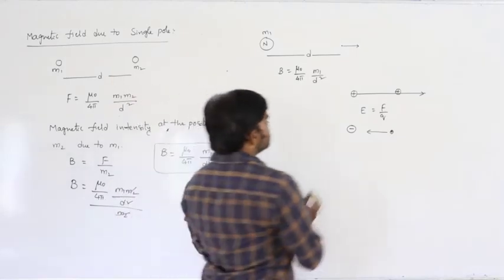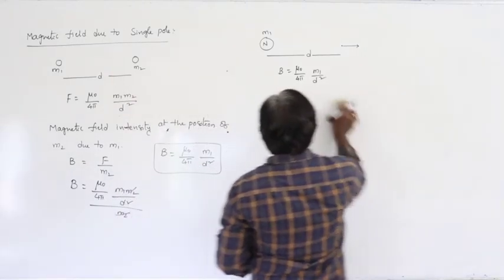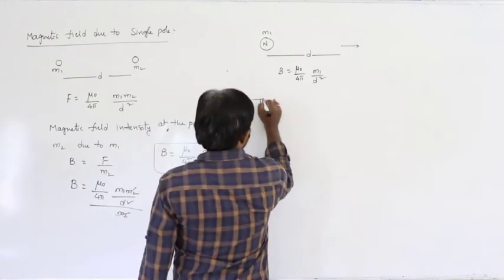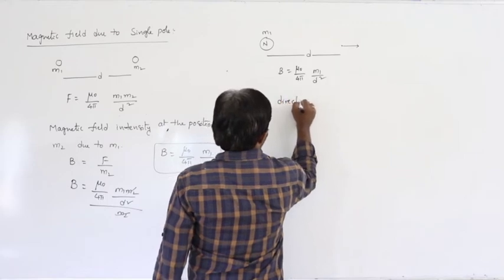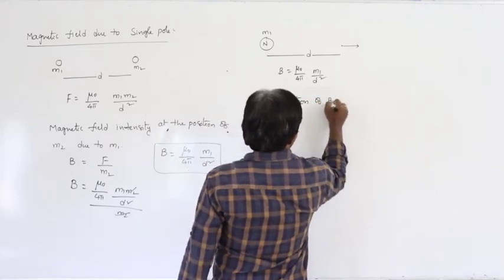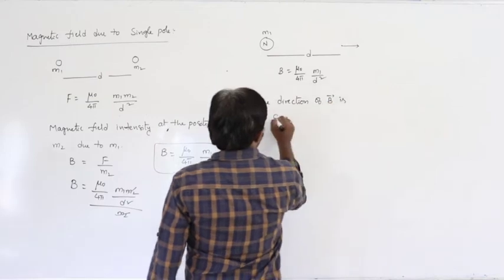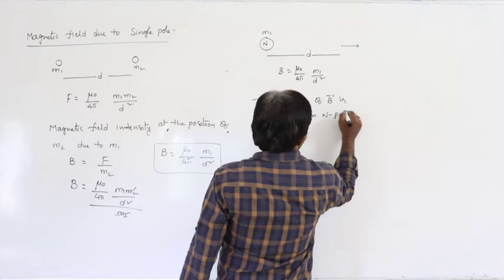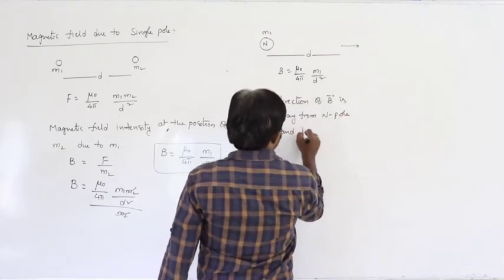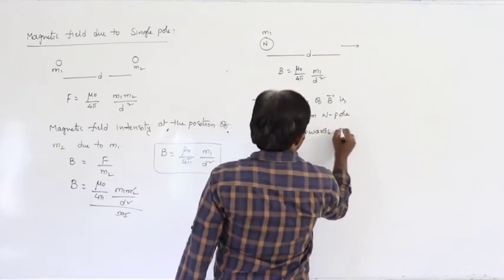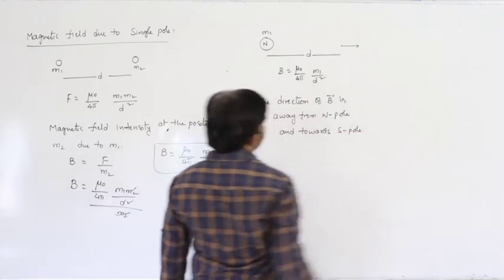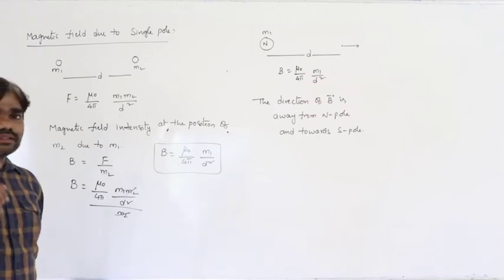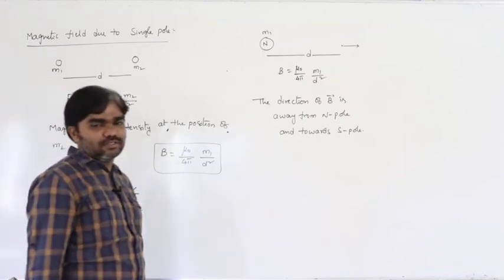And here the direction of the magnetic field intensity, the direction of B bar, is away from north pole and towards south pole. The direction of B bar is away from north pole and towards south pole. This is outside the magnet.